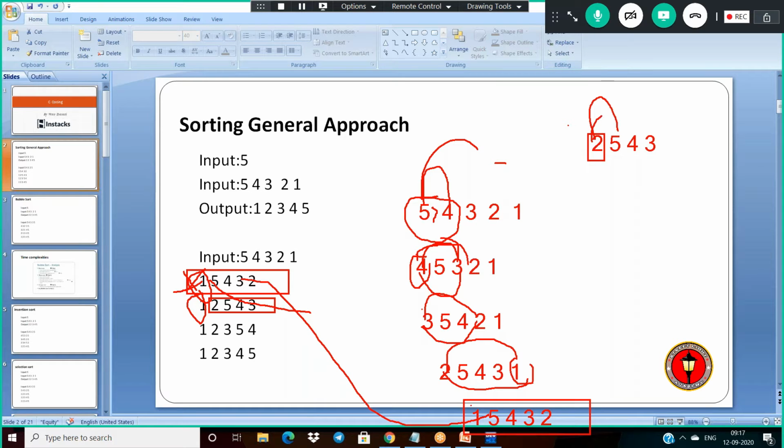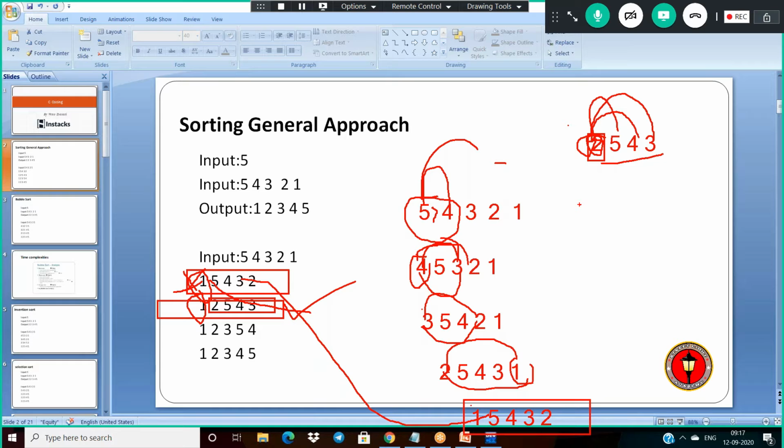No. Is 2 greater than 4? No. Is 2 greater than 3? No. So you don't want to swap here. Now again it is in the proper place. So for the second iteration you will get the same as it is, 1 2 5 4 3. This is 1 2 5 4 3.